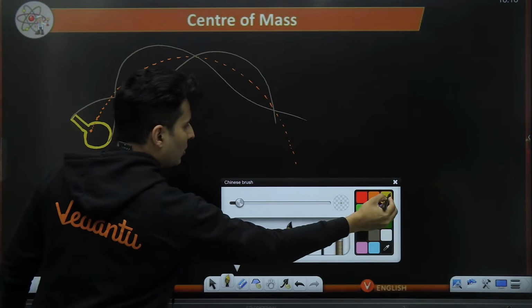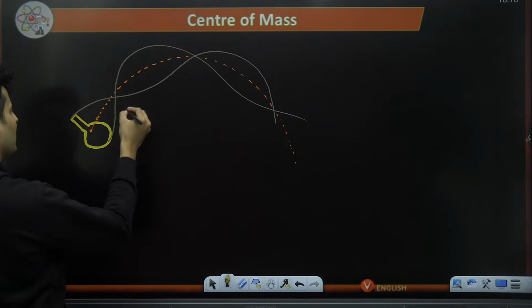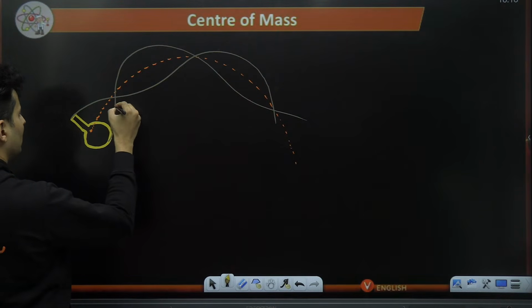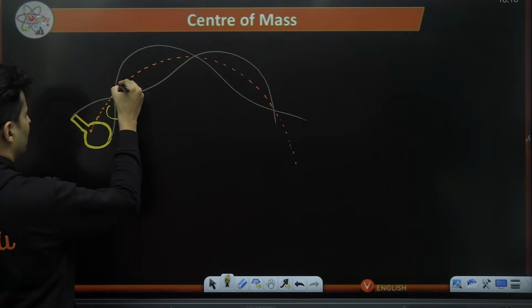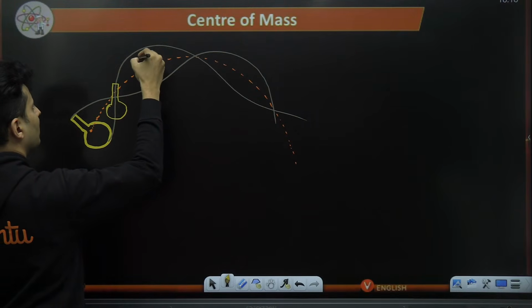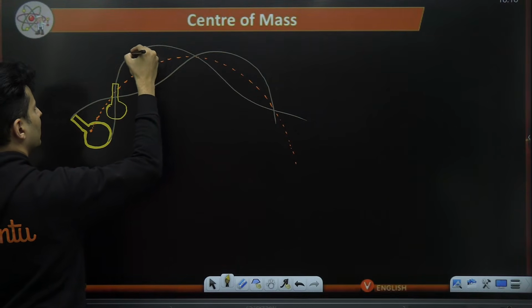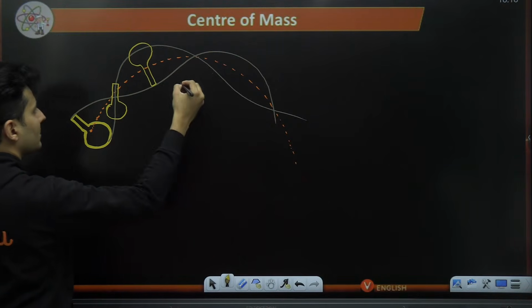So if you look at that tennis racket after some time, maybe you will find it over here, and maybe after some time, you might find this racket over here, like this.